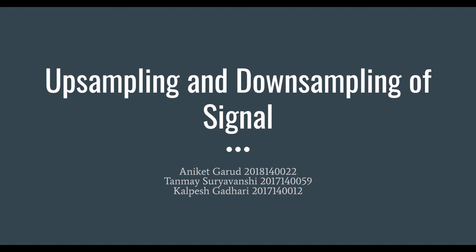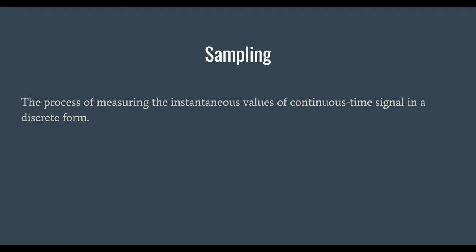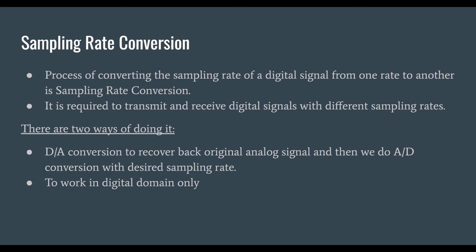Our topic for FOSP is upsampling and downsampling of signal. Sampling is defined as the process of measuring the instantaneous values of continuous time signal in a discrete form.